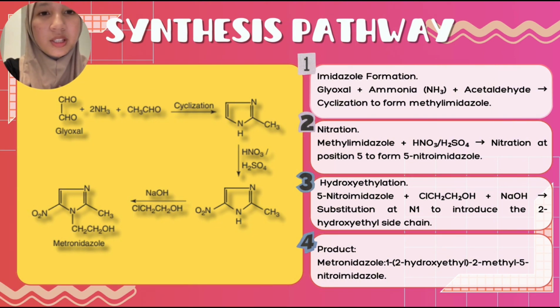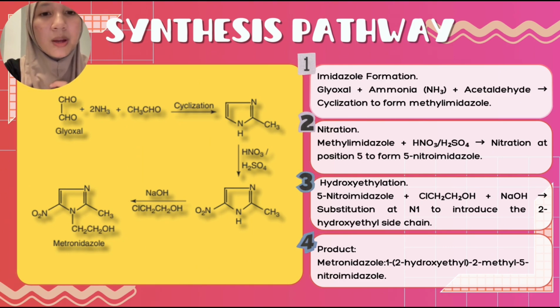The synthesis begins with the imidazole formation. Glyoxal, ammonia, and acetaldehyde undergo a cyclization reaction to form methylimidazole. This step is the foundation for building the imidazole ring structure, which is central to metronidazole.